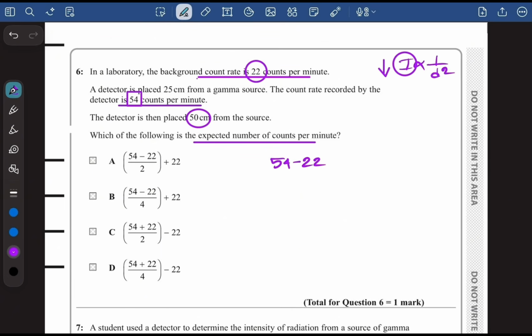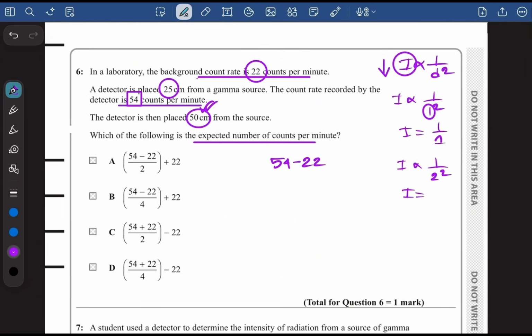This was for 25 centimeter, but in the next scenario they have basically doubled the distance. So guys, let's say intensity is directly proportional to 1 divided by d squared. At that time intensity is equal to 1 divided by 1. But now if I double this distance, intensity is directly proportional to 1 divided by 2 squared. So what does it become?